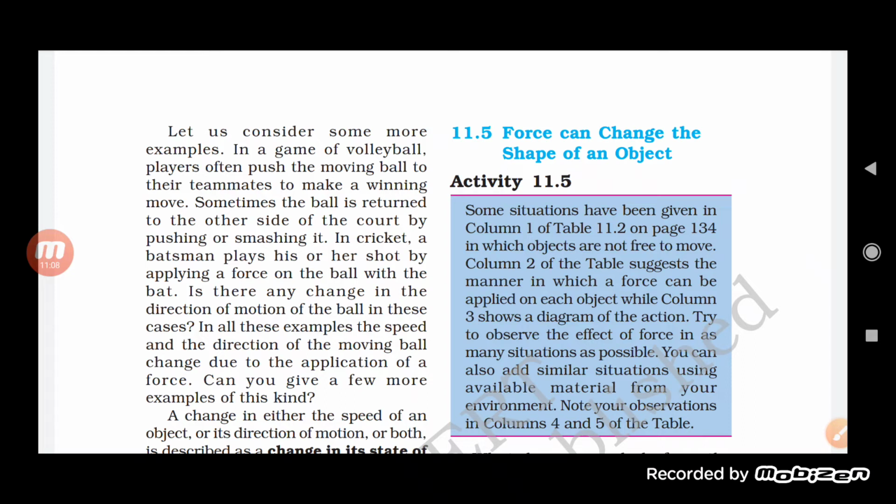Similarly, if you look into cricket also, the batsman hits the ball with his bat in another direction. Before that, the bowler has thrown the ball to the batsman, and with the help of the bat he applies a force on the ball, making it move into another direction. So what we can see here is that by applying a force we can change the direction of a moving body.